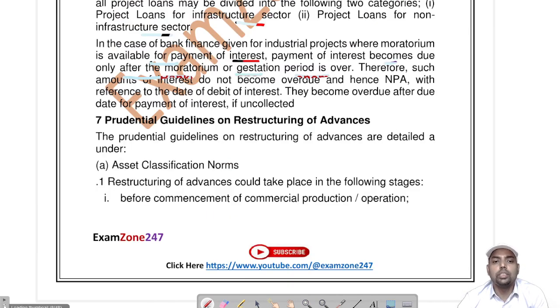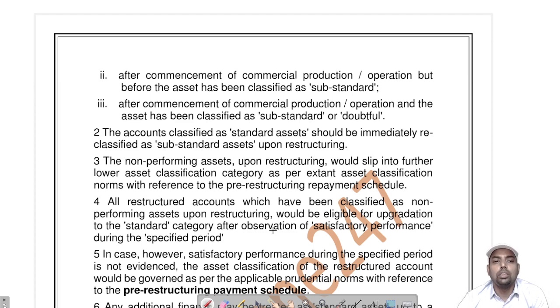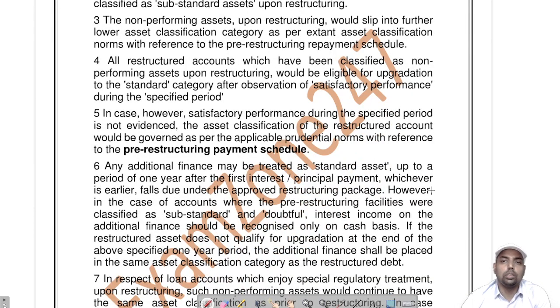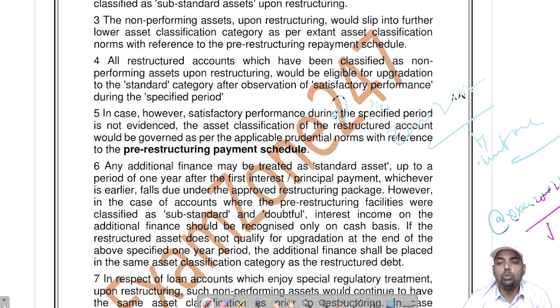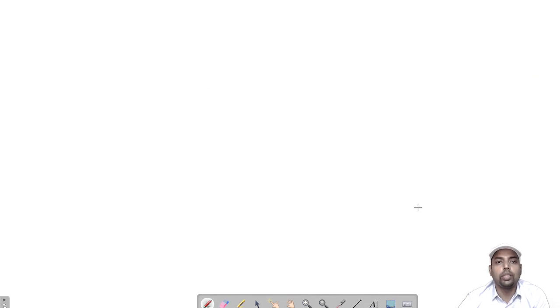You must study with this PDF. If anything is required, you just type at the rate exam zone 24/7 and text me, and I will be sending you the files you require. How will you search this? You type at the rate exam zone 24/7. It will show up for you.